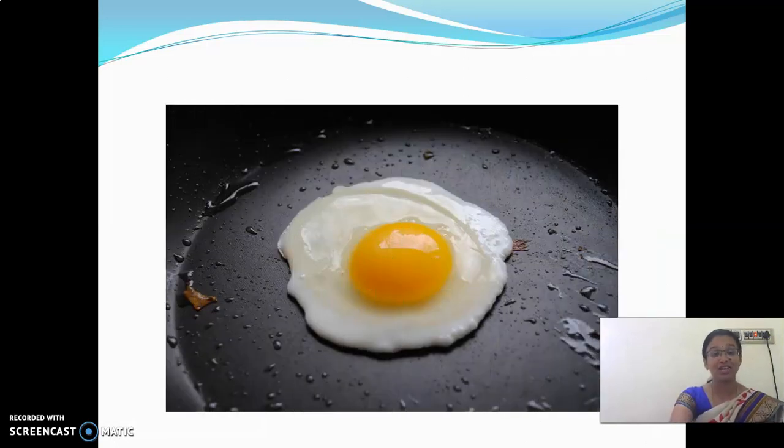And then look at here. What is this? Omelette. The egg was converted into an omelette. Are we able to get that same egg again? No. So this type of change is called a chemical change.